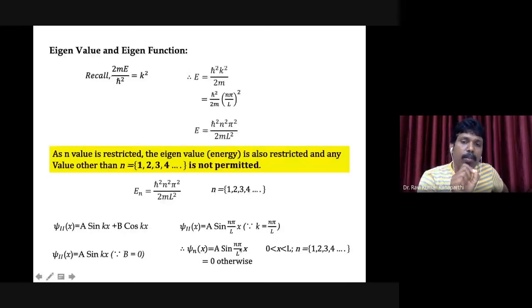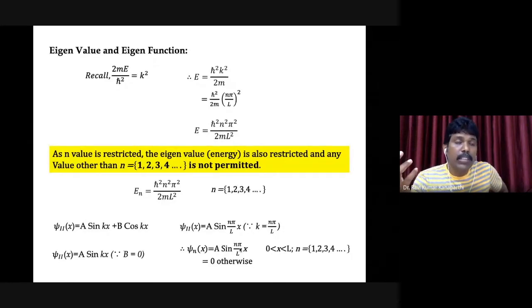Now, for one value of x, the sine function will have one function value. If you vary x, then accordingly the sine function is going to change. For each value of x, there is going to be one function value, and that function value may not be the same as any other value. Therefore, the single valued condition is satisfied naturally, and the sine function is continuous. Okay, sine function is already continuous, and we also ensured that at the boundary it must be 0. That is also already taken care of.